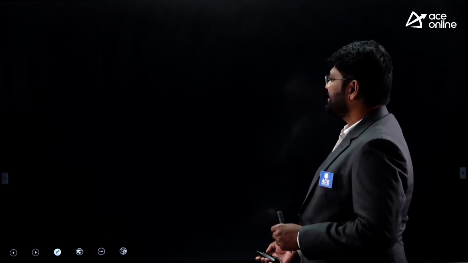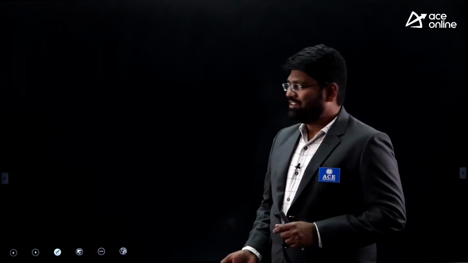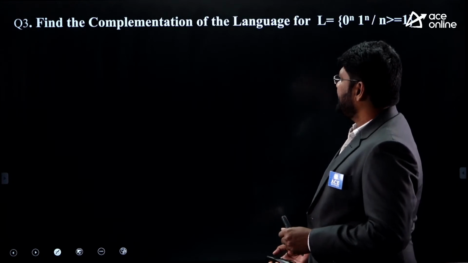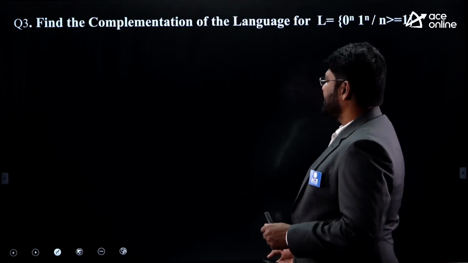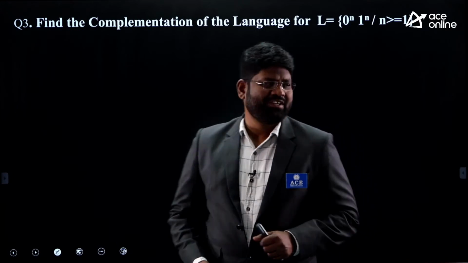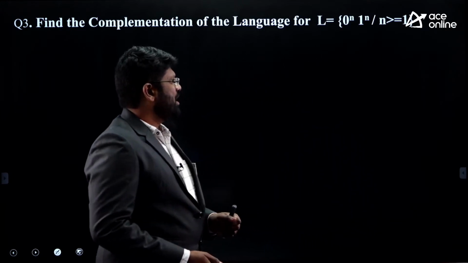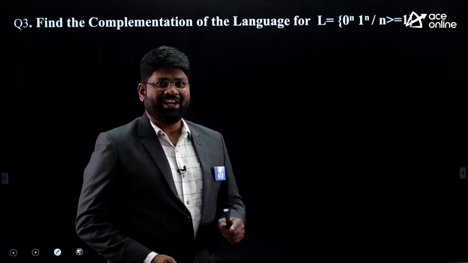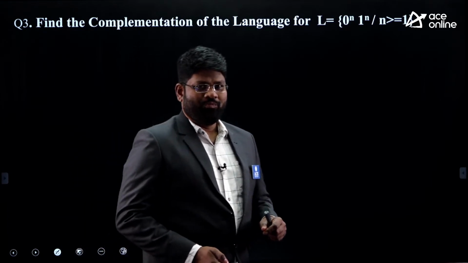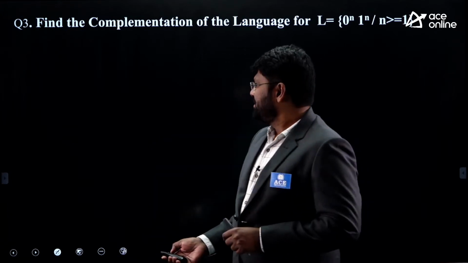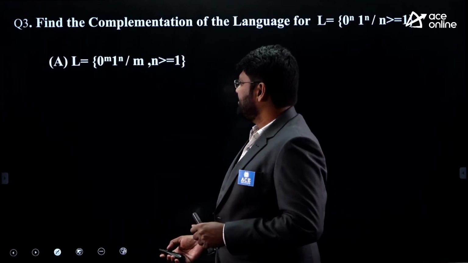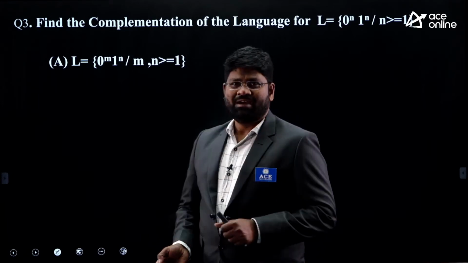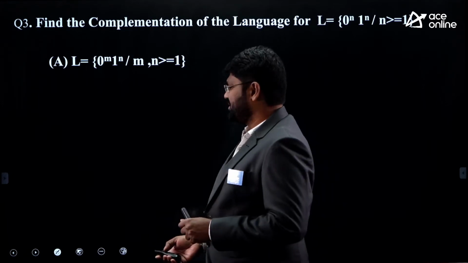Just come back to the third question. Be ready for the statement of the problem. Find the complementation of the language L equivalent to 0 power n, 1 power n such that n is greater than or equivalent to 1. Look into the options here. We have option A, L equivalent to 0 power m, 1 power n such that m and n are greater than or equivalent to 1.